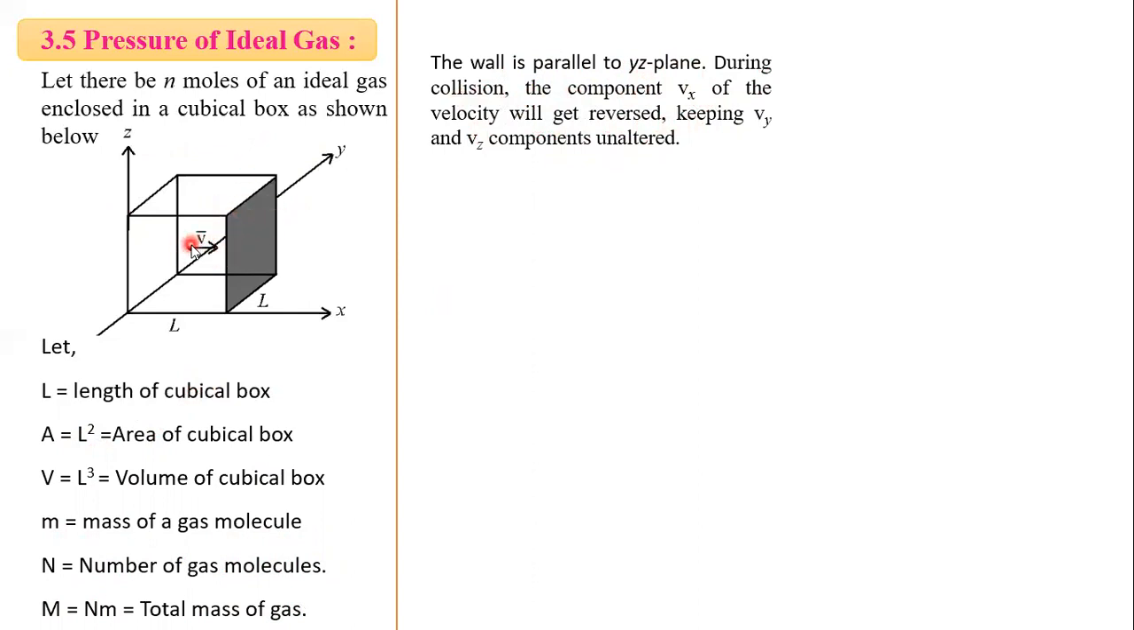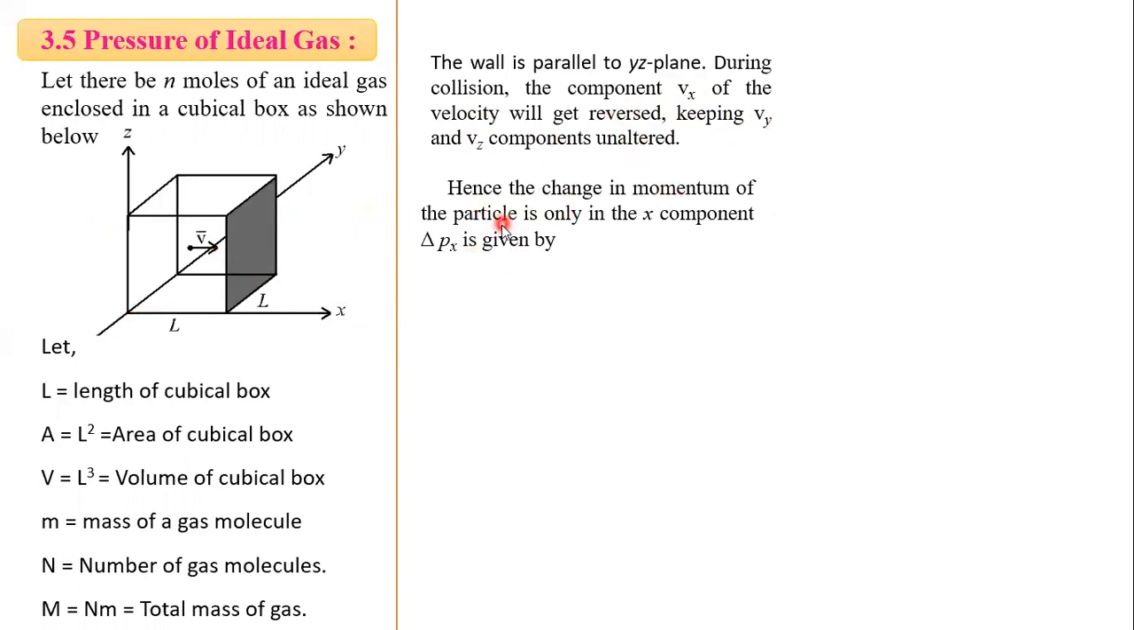Then I consider this is a gas molecule. It is moving towards this wall, along the x-axis. So it has only an x component, and the y component and z component are unaltered, not changed. Whatever y component it has remains the same. When it collides, only this Vx component is reversed, and the Vy and Vz components are unaltered.